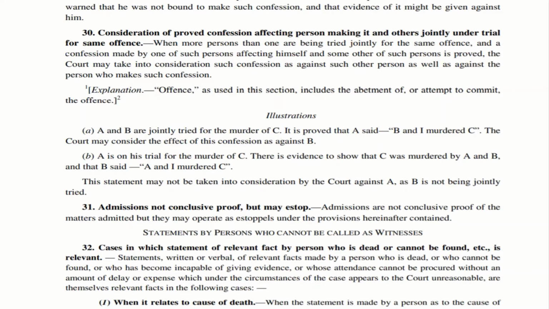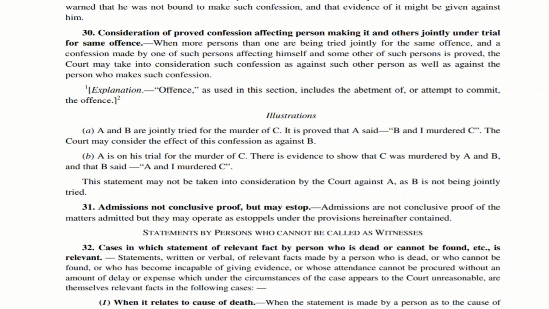So two aspects. One, evidence is shown that A and B joined hands to kill C. The next is a statement given by B which says that A and B murdered C. Two aspects. So this is also given. However, this may not be taken into consideration.